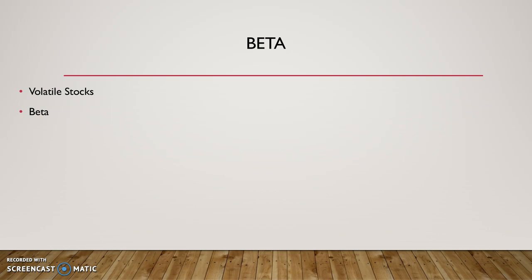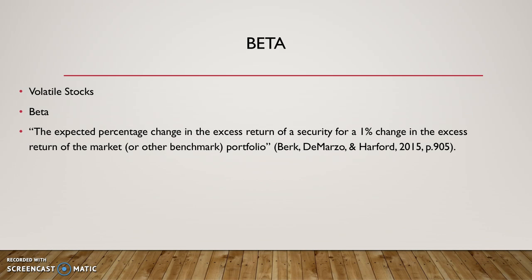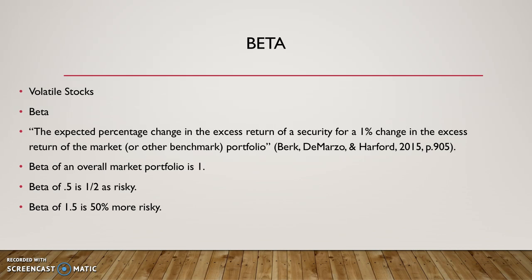To do this, we look at an individual stock's beta. Beta is the expected percentage change in the excess return of a security for a 1% change in the excess return of the market or other benchmark portfolio. The beta of the overall market portfolio is 1. A stock with a beta of 0.5 is half as risky as the overall market. A stock with a beta of 1.5 is 50% more risky than the overall market.